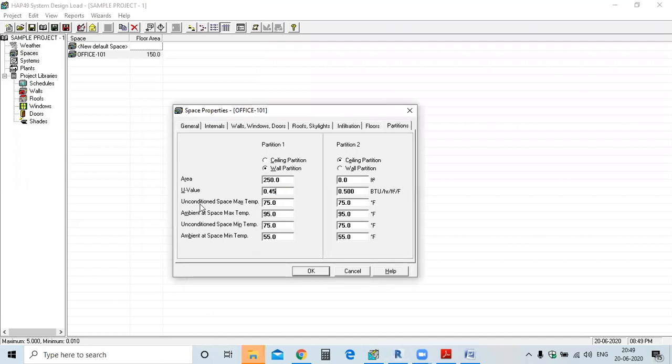Now it is asking for the unconditioned space maximum temperature, and just listen to it carefully. Ambient at space maximum temperature. Next is the unconditioned space minimum temperature and ambient space minimum temperature. So first, I'm putting 0 first.